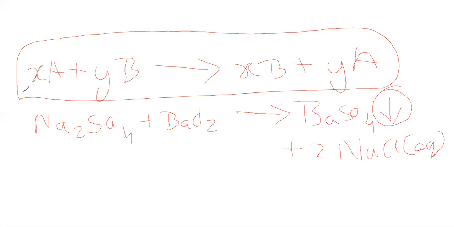Now let's go for oxidation and reduction reactions. Oxidation reaction, you can define it in three ways. It is the process in which oxygen is added to a substance, the process in which hydrogen is removed from a substance, and the process in which a substance loses electrons. Let's write one example for each.